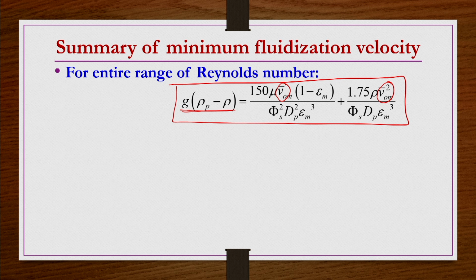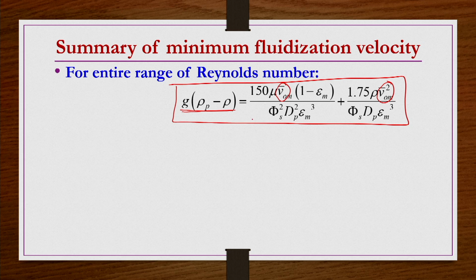This equation can be used for the entire range of Reynolds number. Let us say you know the packed bed Reynolds number, Re p, the Reynolds number when a fluid is flowing through a bed. Then we can use different forms if Re p is less than 1 or Re p is greater than 10 power 3. If Re p is less than 1, only the first term is important, and the second term can be neglected, because that is the convection part. If Re p is greater than 10 power 3, the first term can be cancelled out on the right hand side, and we have only the second term, because we need only the convection part.